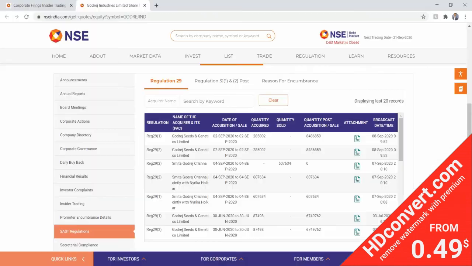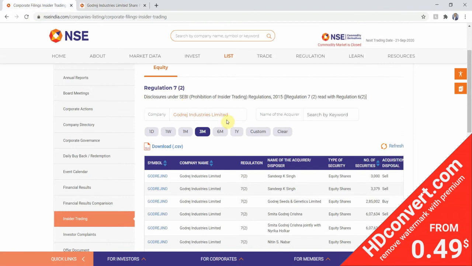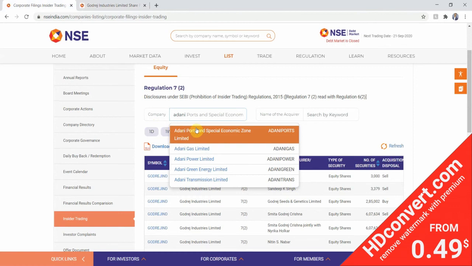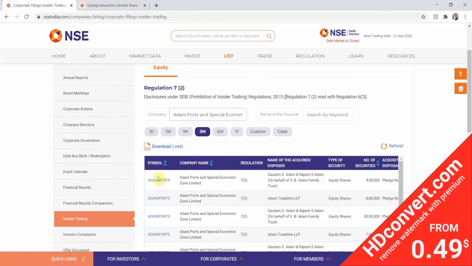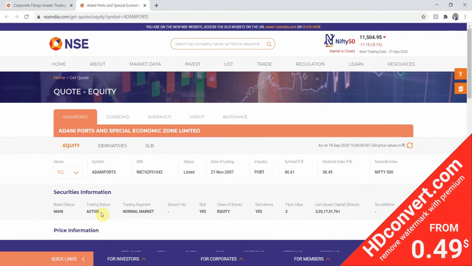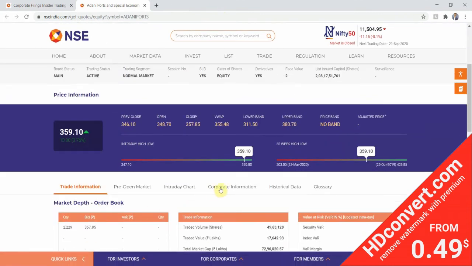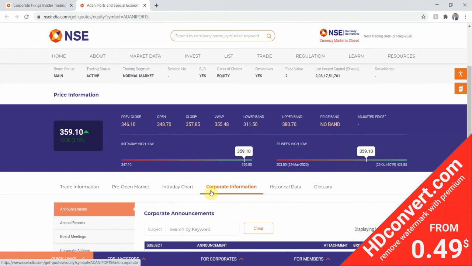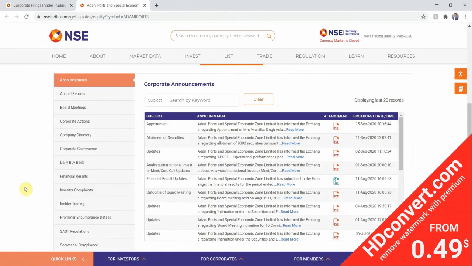We'll first check promoter encumbrance. Okay, see, the promoter encumbrance shows that there has been a pledging of 28.70%. So we will have to discard this stock once again. So let's just go and color code it as red. Okay, next on line is Mahindra CIE.